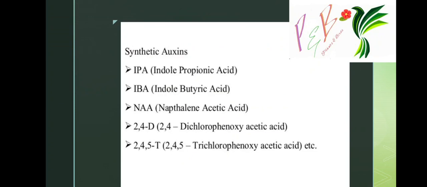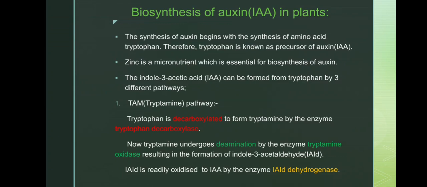Synthetic auxins: IPA, indole propionic acid, and indole butyric acid. Indole butyric acid has very high applications in horticulture and agricultural uses. Naphthalene acetic acid is also important. 2,4-D is used both as a growth regulator and as a weedicide. 2,4,5-T also has an important role in the plant. We will discuss one by one later.